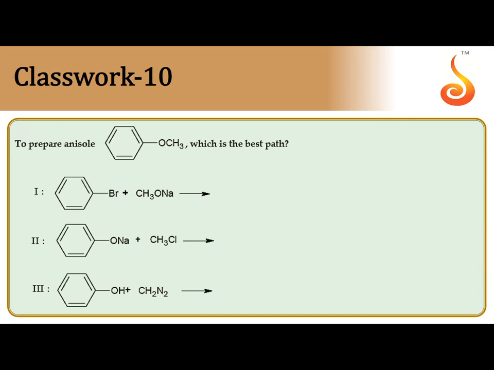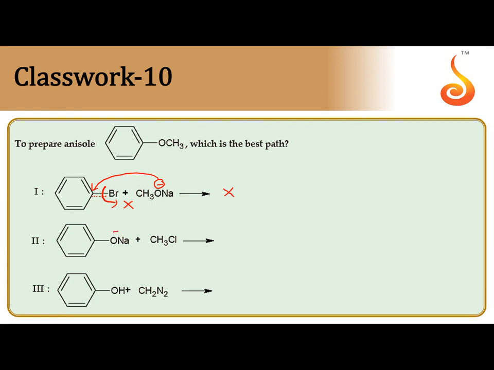Next one, to prepare anisole, which is the best method? In the first method, methoxide has to attack at the electrophilic carbon, but breaking of the C-Br bond is very difficult. The reason: between bromine and the carbon of the phenyl group, partial double bond character is there. This is an SN2 mechanism, so bromobenzene doesn't undergo SN2 as easily as alkyl halide. That's why the first method is wrong. We cannot prepare anisole by this method.